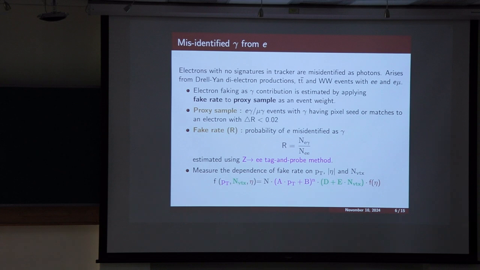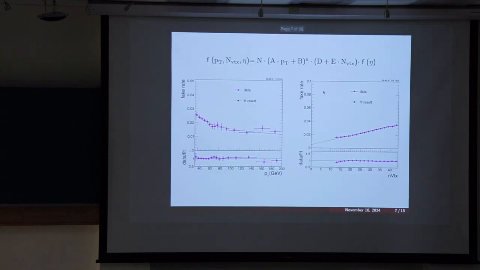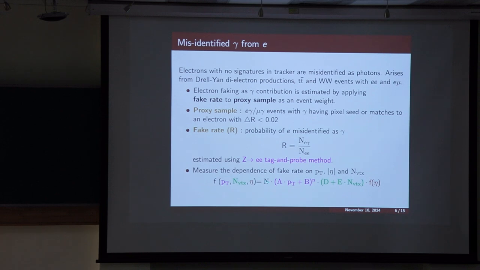So we parameterize the fake rate in this function with the parameters A, B, D and E, and we use this function as an event weight on the proxy sample to get the estimate of this background.